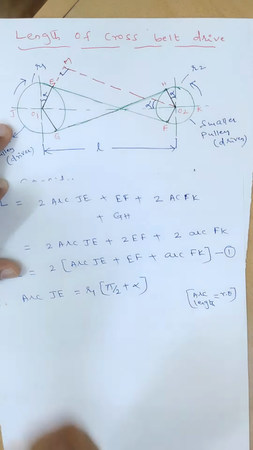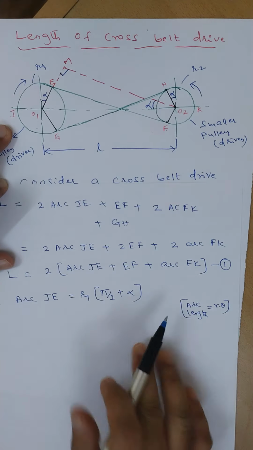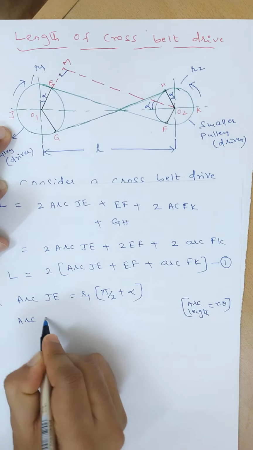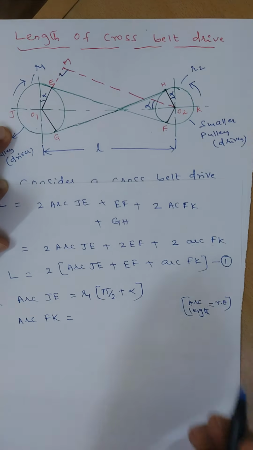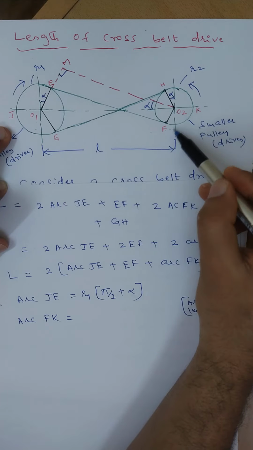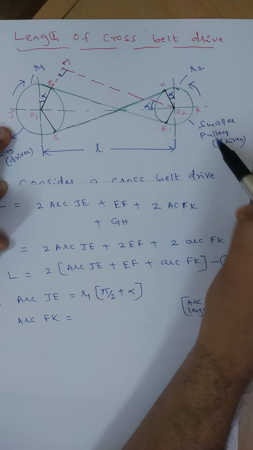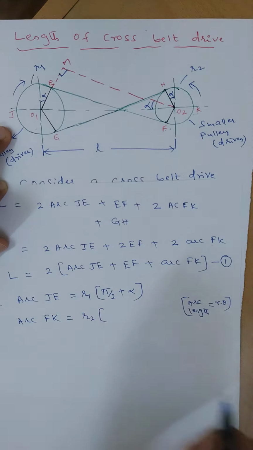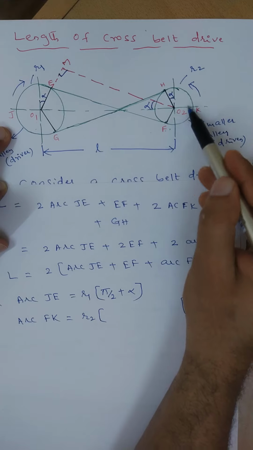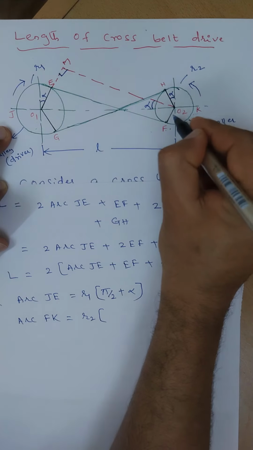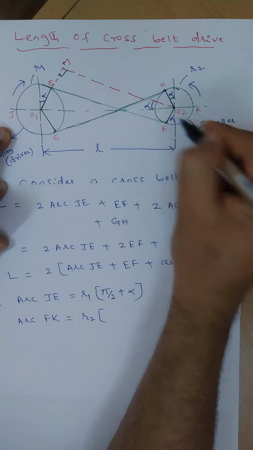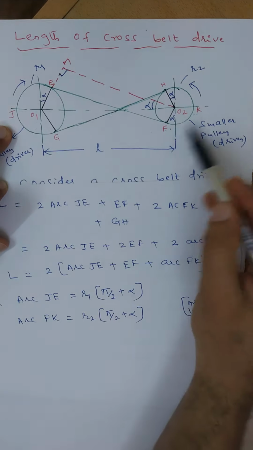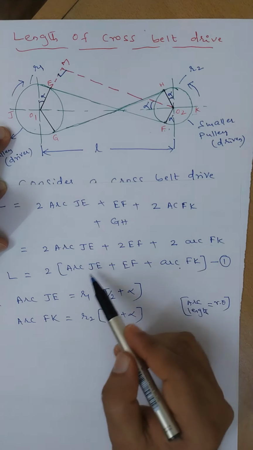This is arc JE. Now similarly I'll write arc FK. Next I'll find arc FK. So FK, where is FK here? This is FK. For this one, what is the radius here? The smaller pulley radius is R2. The theta is how much? This angle. Again this will be pi by 2 plus alpha here. This is arc FK. Now this is finished.